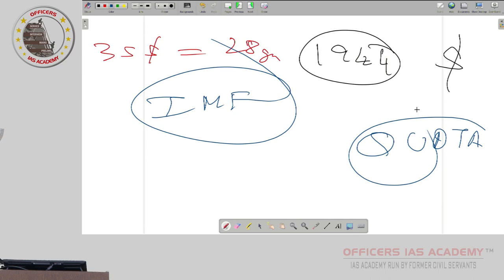So IMF was created so that whenever someone is having a balance of payment crisis, balance of payment meaning they are not having dollars, they can go and borrow. Who is contributing to this? All member countries, each one according to their capacity. Accordingly, we have voting power also, right? India is almost 13th position in contribution, but voting power wise we are only in 16th or 17th position. Okay, they have given it that way. They should not ask this, but still just remember that fact.